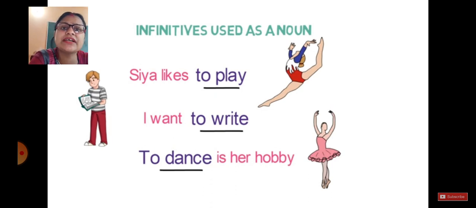So it means it becomes our noun here. So this infinitive works as a noun. I want to write. To write becomes our noun. To dance is her hobby. Now to dance is our infinitive and it performs as a noun.